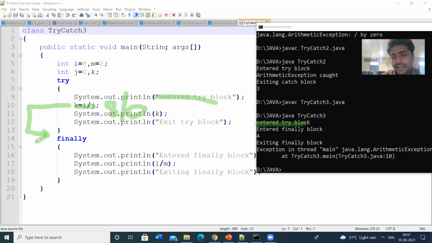So the compiler searches for the catch blocks. The compiler cannot find any catch block. So then the remaining statement will be executed. The remaining statement is placed in the finally, so this finally block will be executed. Enter the finally block, calculating i by m, 8 by 2, 4, and exiting the finally block. And then finally it is raising the exception in thread main java.lang.ArithmeticException.